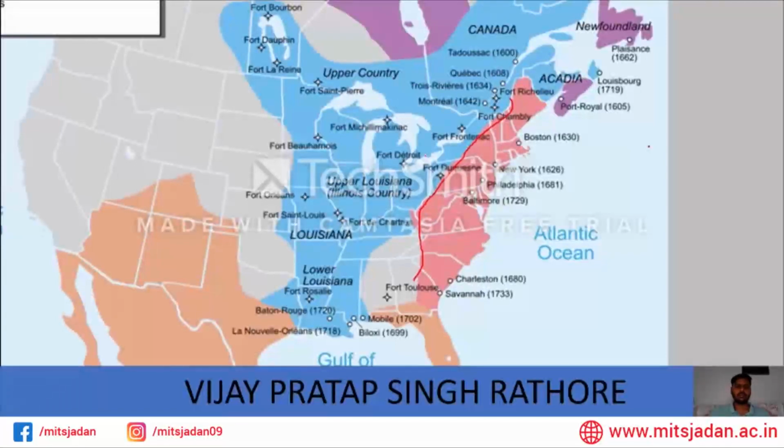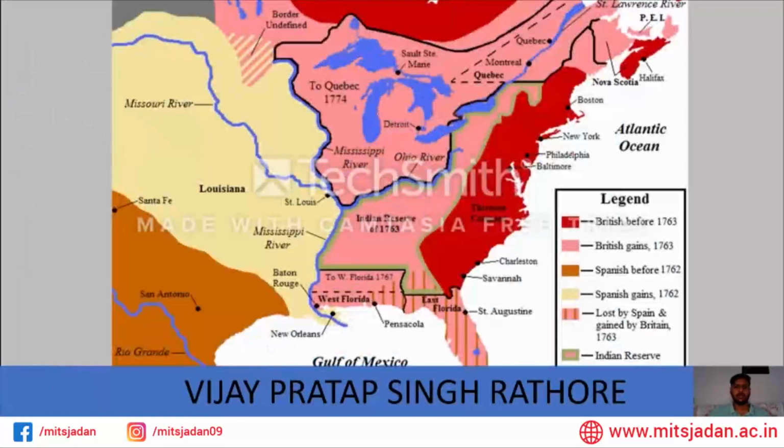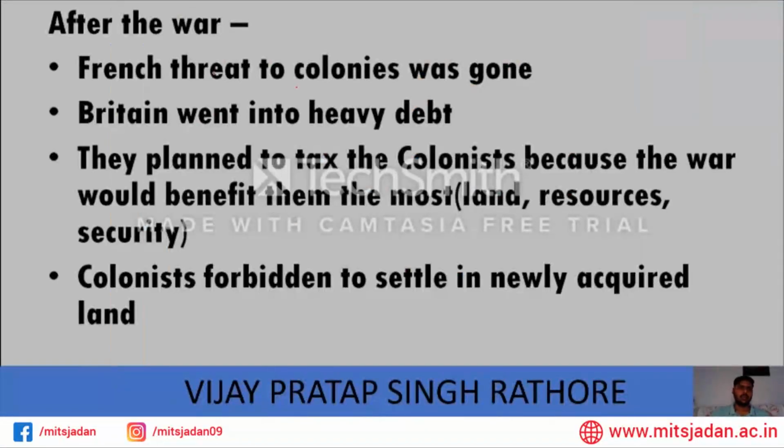Due to the Seven-Year War, Britain went into heavy debt. Look at this map. It is the Mississippi River. The western part remained under the power of the Spanish. The eastern part was acquired by the British, and this dark brown part was already part of the British Crown. So after this war, what happened? The British went into heavy debt.